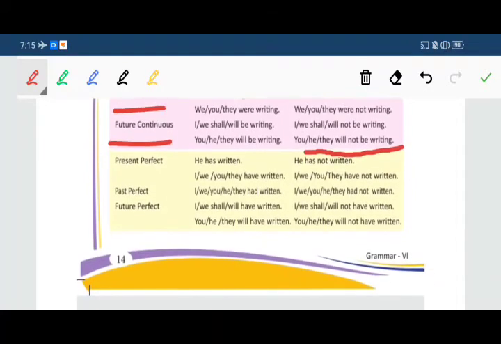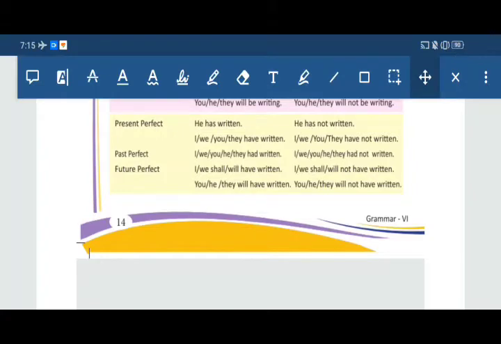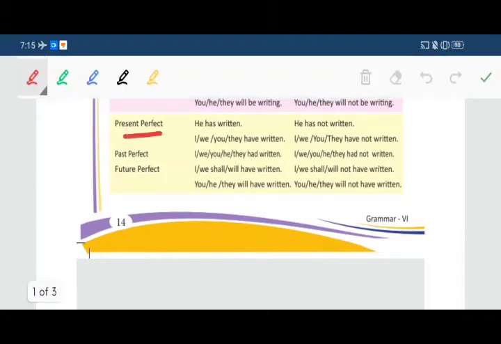Now come to present perfect. Present perfect has, have according to that sentence. He has written, it means third form of the verb here, written. He has not written in negative. Again, I have written, I have not written. Now past perfect. In past perfect, has changes into had, again third form of the verb. I had written. In negative, I had not written.